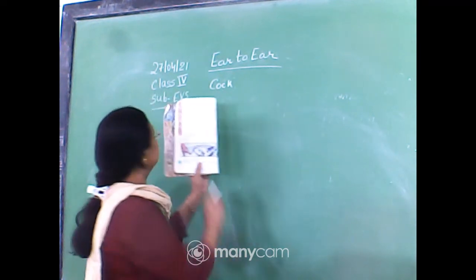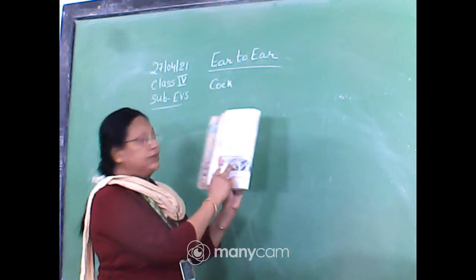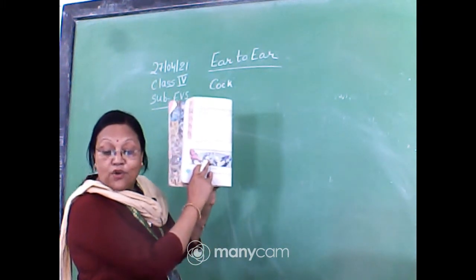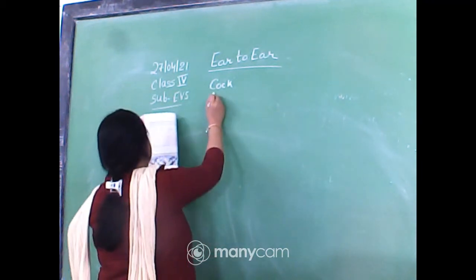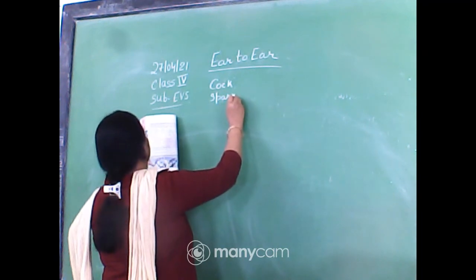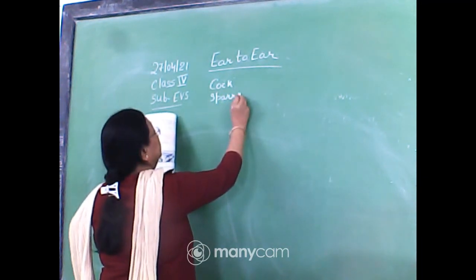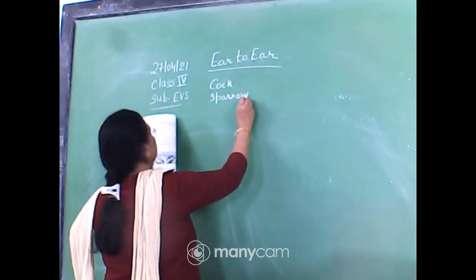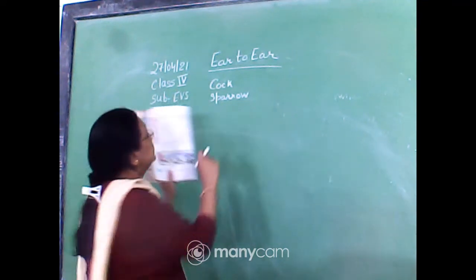Next one is, what is this? No one is writing. You don't know the name of this bird. This is sparrow. And this one is duck.